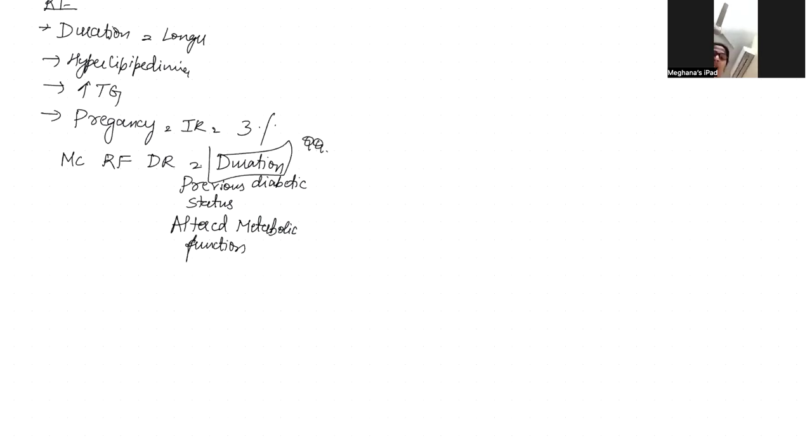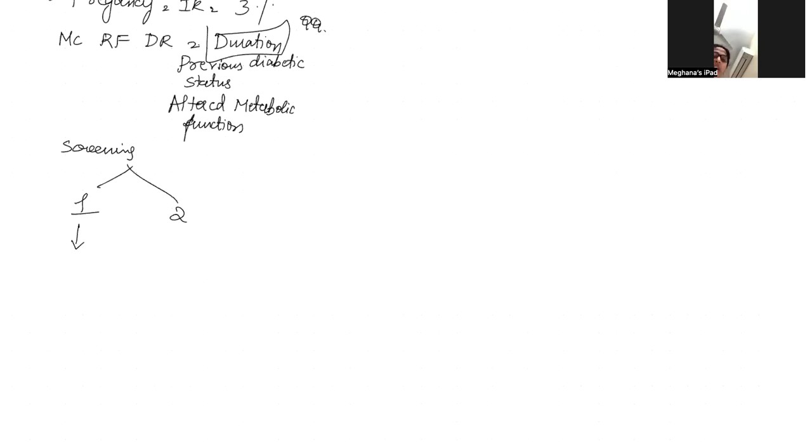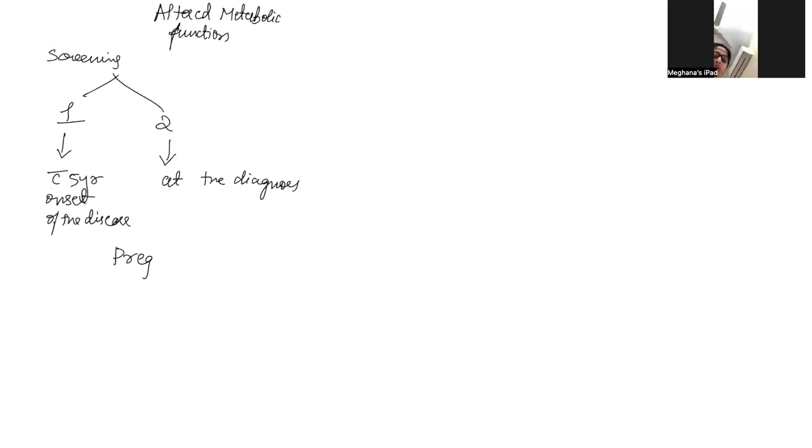So thus screening plays an important role. When do we screen the diabetic patients? In case of type 1 and type 2. In case of type 1, within 5 years of onset of the disease. In case of type 2 diabetes, he has to undergo screening at the time of the diagnosis. In case of pregnant women, she has to undergo screening every month, which is followed even after 1 year of postpartum.